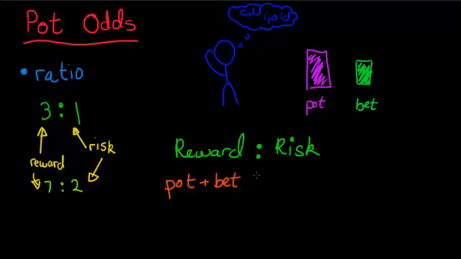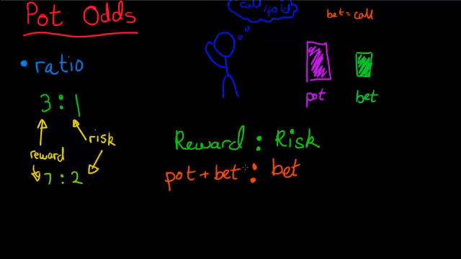However, you're also risking something, and you risk the same size as the person's bet, because a bet equals a call, and a call is how much you risk. So what you risk is the size of your opponent's bet. That's why I like to split it up, because you could say this pot plus bet here is the pot, and that's perfectly fine, but I like to break it down into this little separate bit so that you can see where the formula comes from. So the pot plus the bet is your reward if you win the hand, and the bet is the amount you risk.